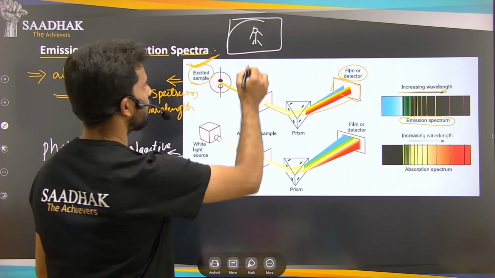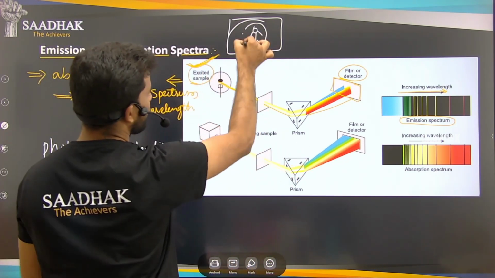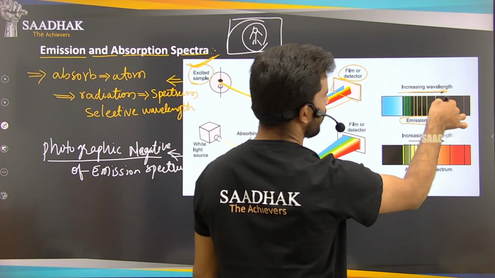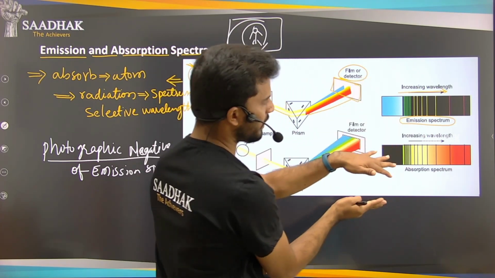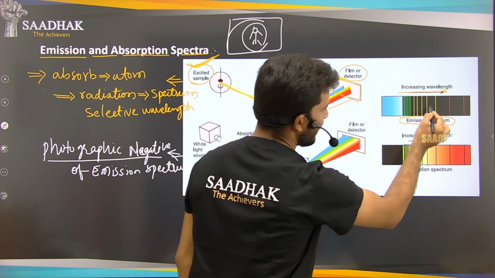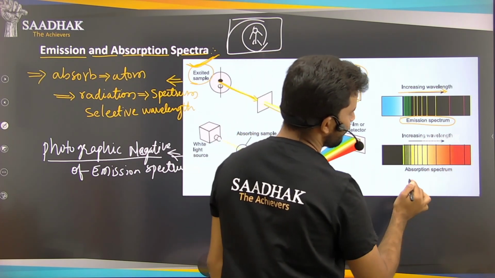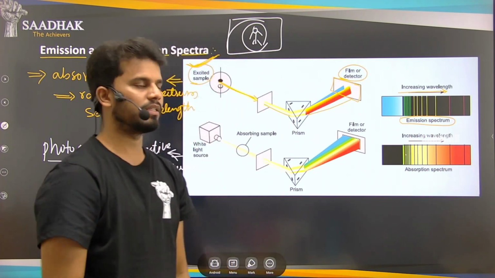In the same way, this is our total spectrum. In that, the bright lines of the emission spectrum, in photographic negative form, will be blank color, and the rest, depending on the wavelengths, will have different colors in those spaces.